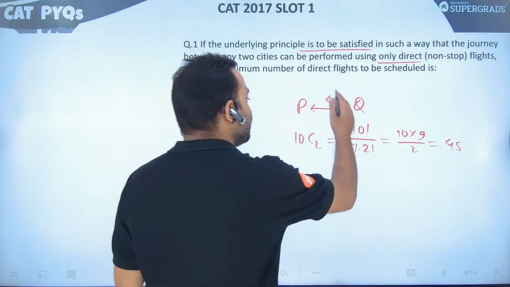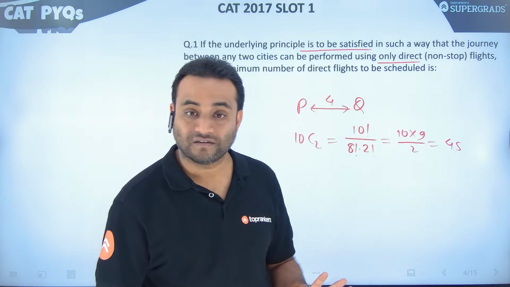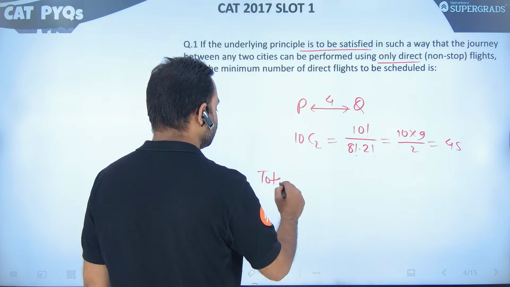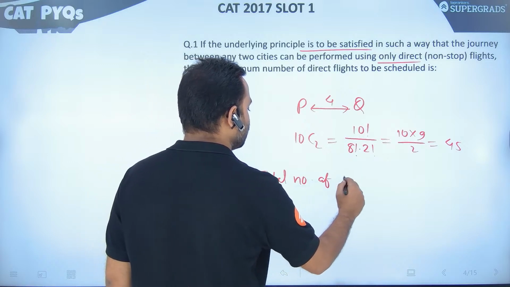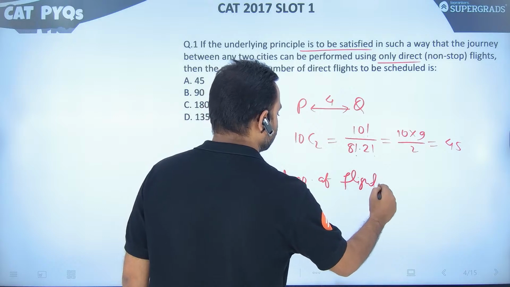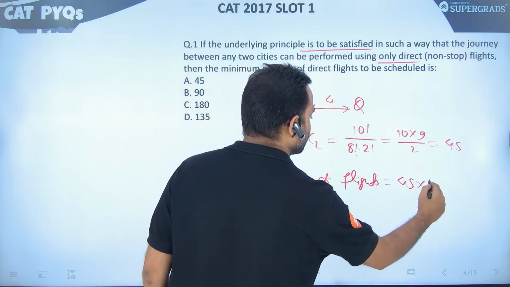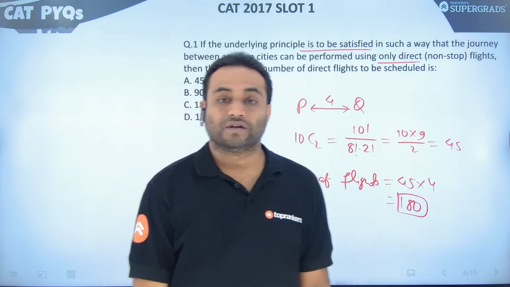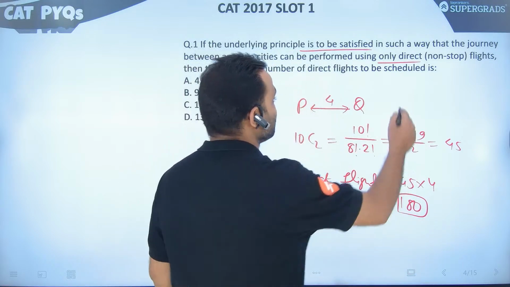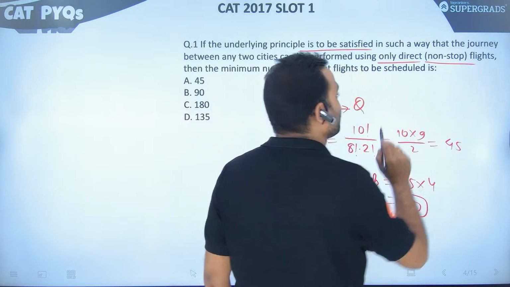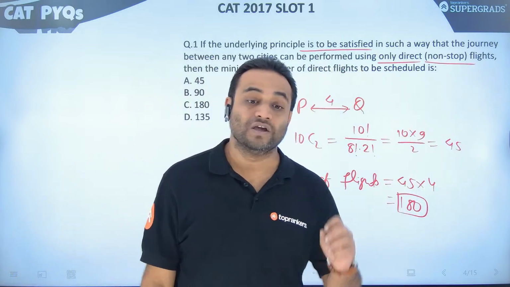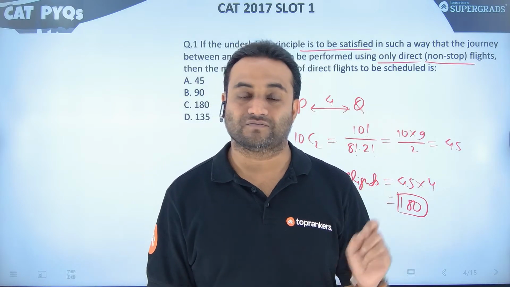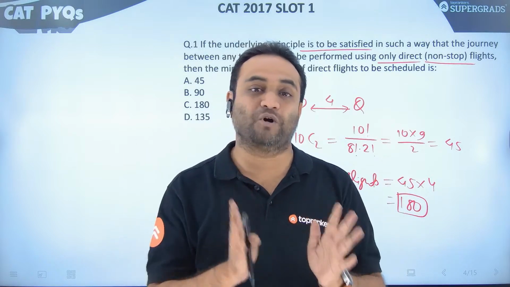Now between any two cities there are 4 flights. So what will be the total number of flights? 45 into 4. Now again it's given that all the flights should be non-stop flights, direct flights. That's why we have to consider every pair of cities possible.